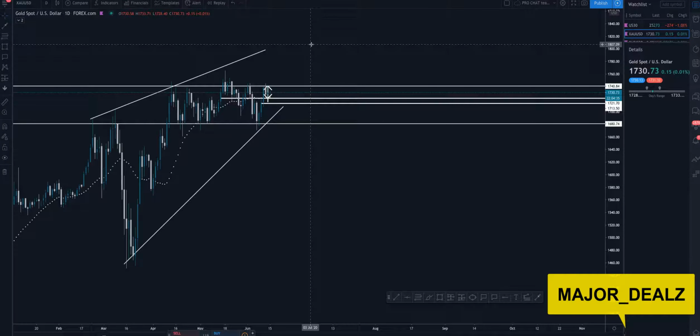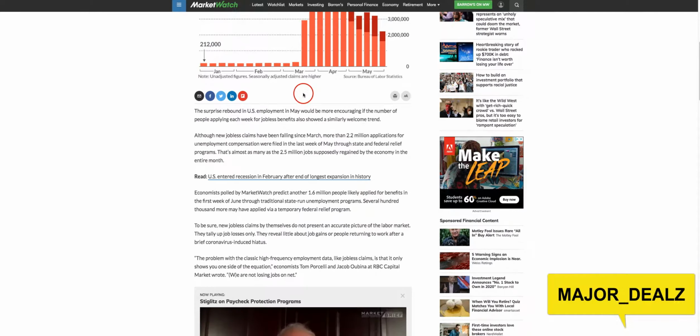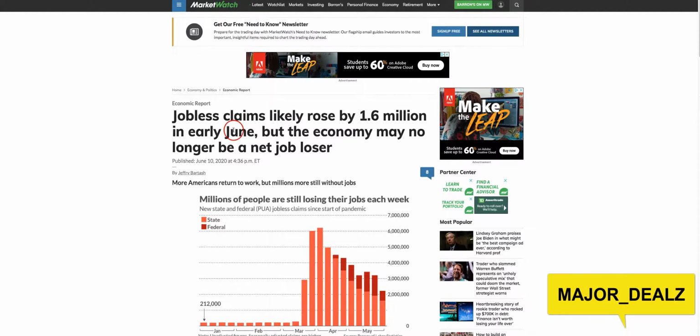I'm not really a fundamental trader, but I still like to know what's going on fundamentally because it helps with my technical analysis, right? To understand the market. So if you guys are looking to get some more news on certain pairs or see what's going on in the markets, I definitely recommend checking out Market Watch.